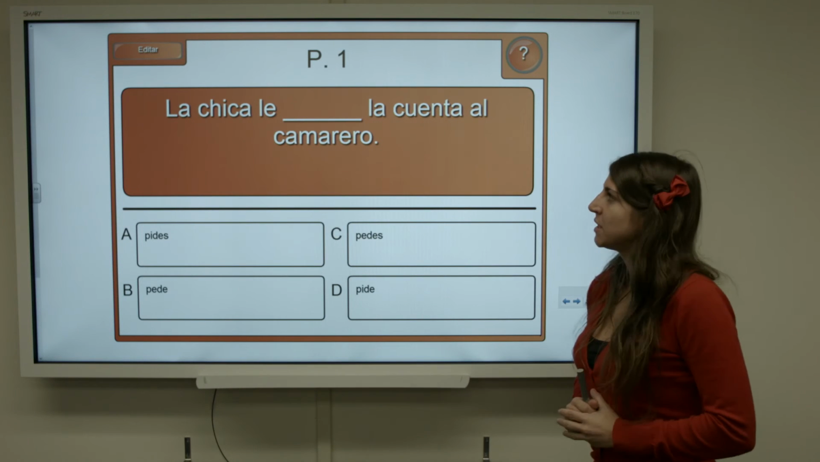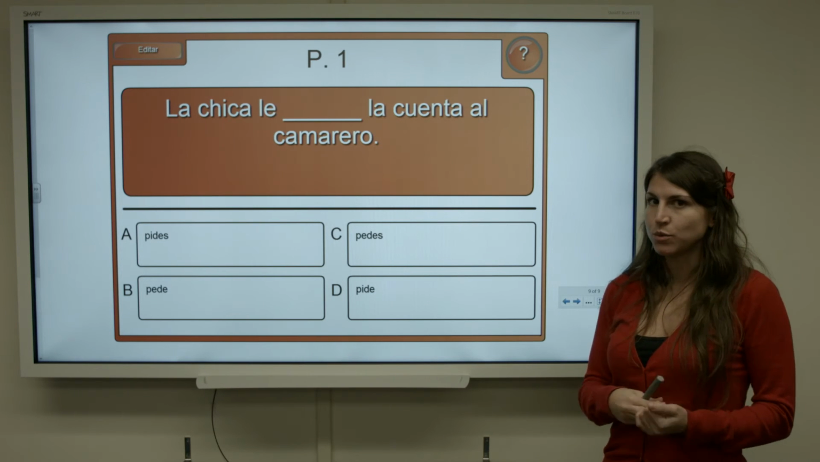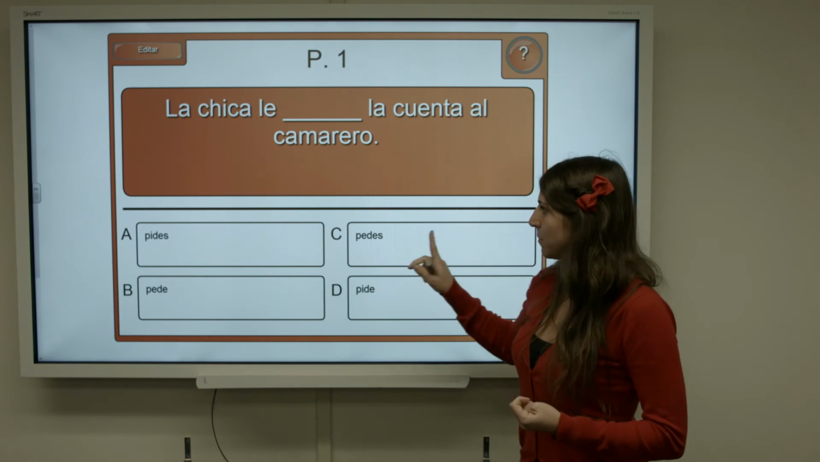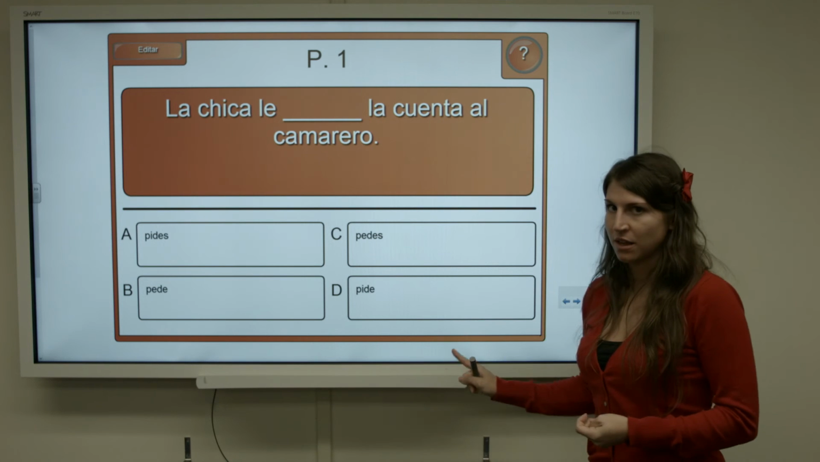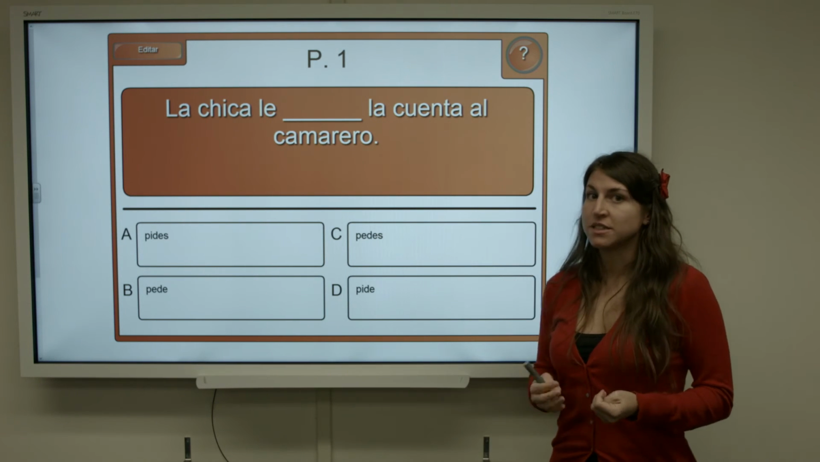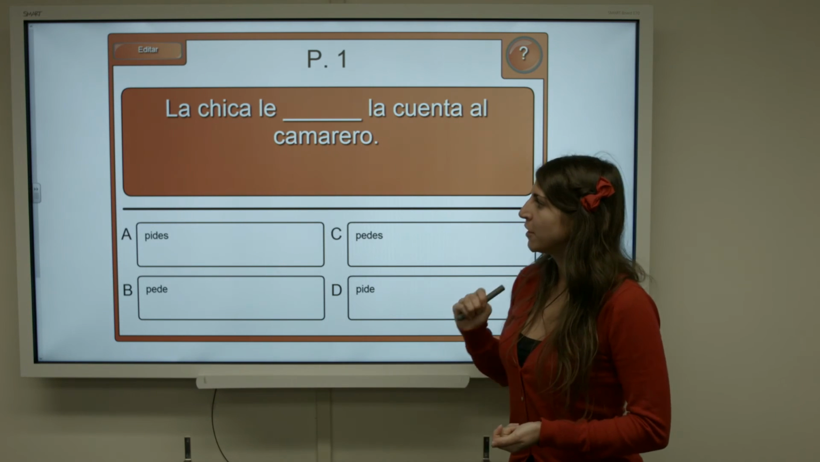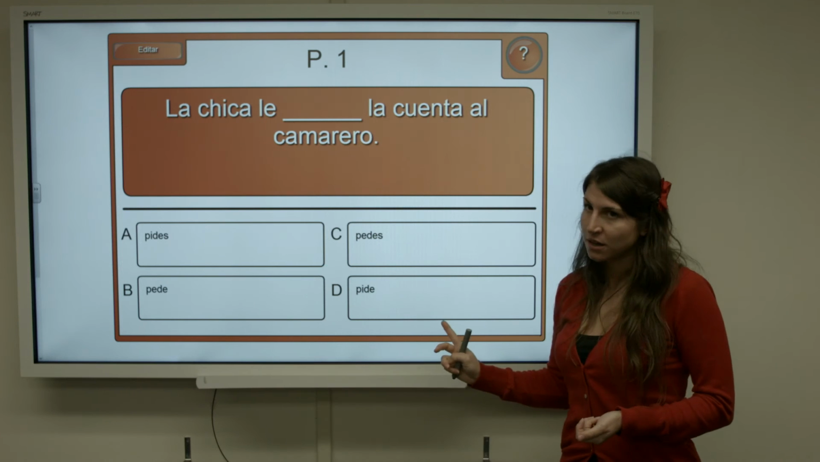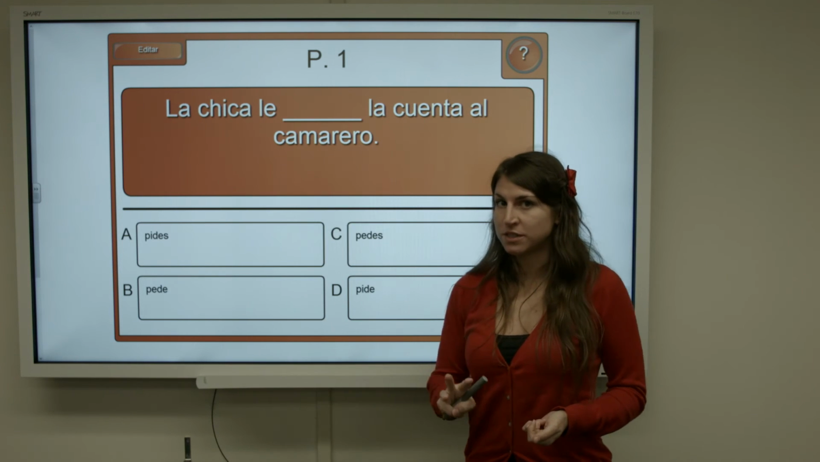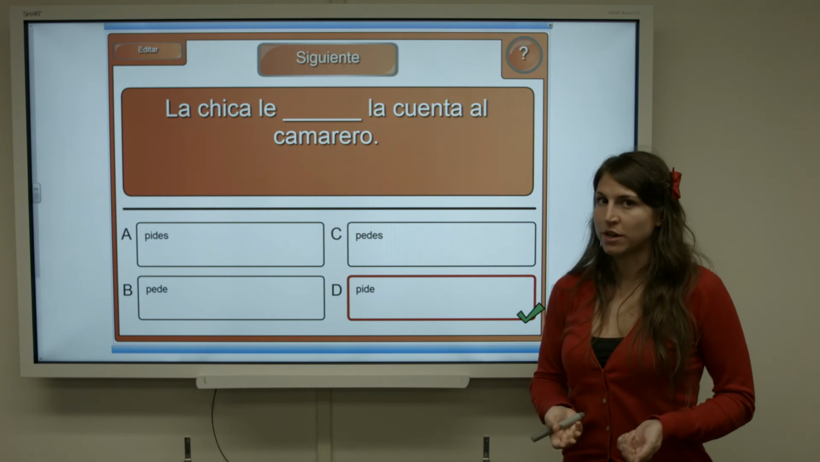The first example is: La chica lee la cuenta al camarero. We have 4 options. Pides, pedes, pede, pide. As we can see, pede and pedes are incorrect because there's no stem change. Therefore, we have pides, pide. La chica is third person singular. So, pide is going to be the correct answer.